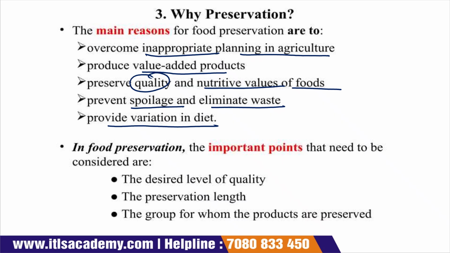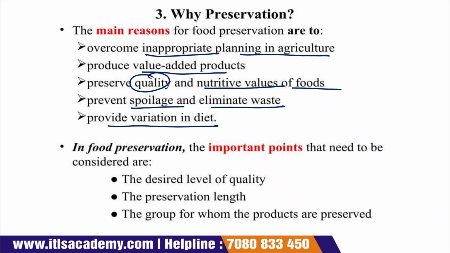So the first thing is that the main reason for preservation of the food product is that it overcomes inappropriate planning in agriculture. When there is inappropriate planning in agriculture, then food preservation comes as a benefit, because the food products are already preserved. Now if something goes wrong in agriculture during that particular year, then they can use the preserved food product.